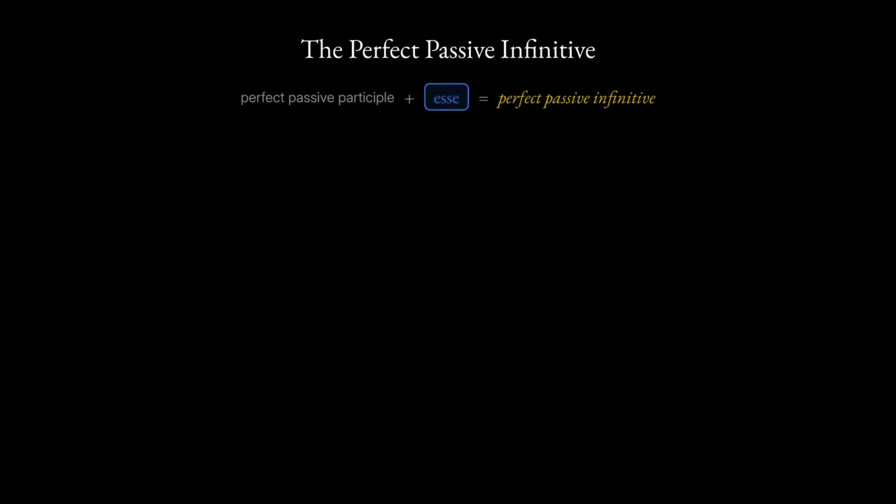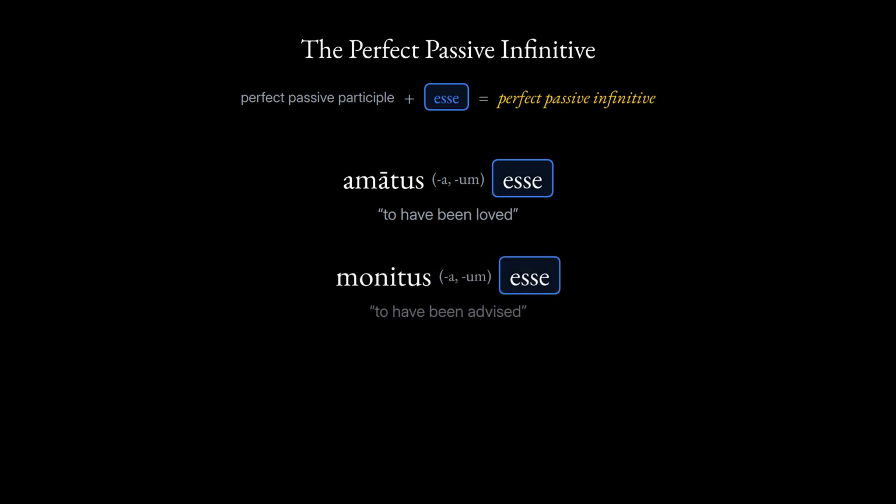2 infinitives finish the lesson. First, the perfect passive infinitive. Take the participle and add the infinitive of the verb to be. For the verb to love, amātus esse. It means to have been loved. For the verb to advise, monitus esse. To have been advised. Ruled, captured, and heard build it the same way.